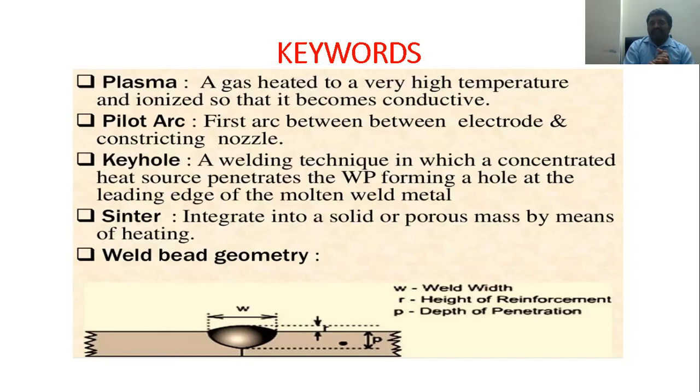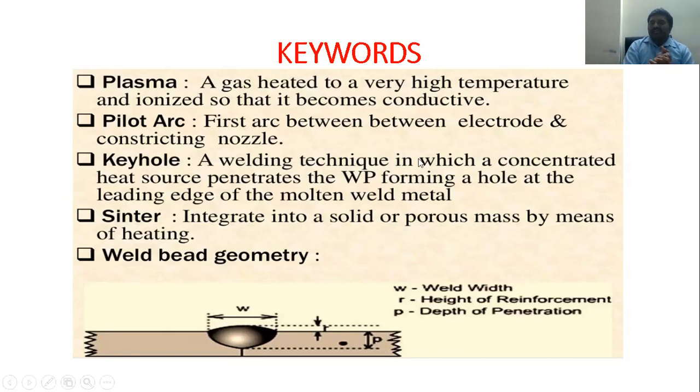The pilot arc is the first arc between the electrode and the nozzle. The pilot arc is also a transfer arc between the electrode and the nozzle. And the keyhole is a welding technique in which a concentrated heat source penetrates the workpiece, forming a hole at the leading edge of the molten pool. That is the keyhole area we can say.